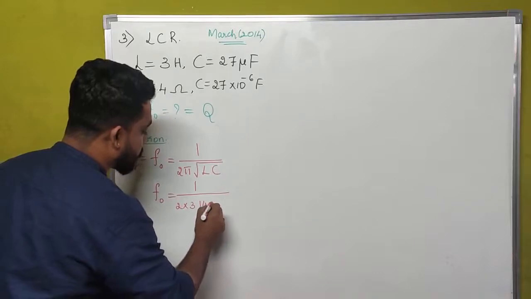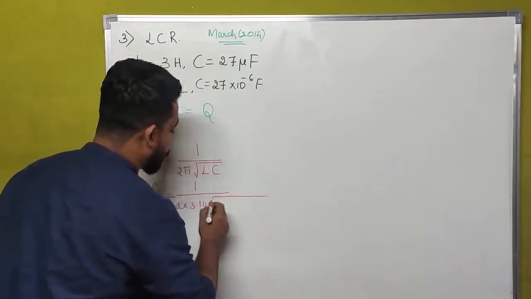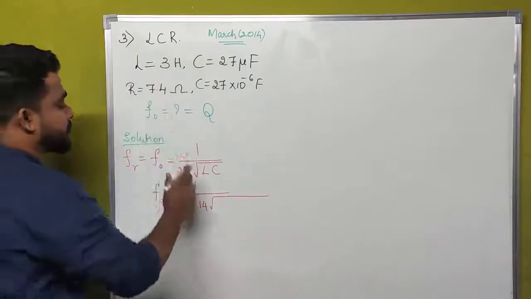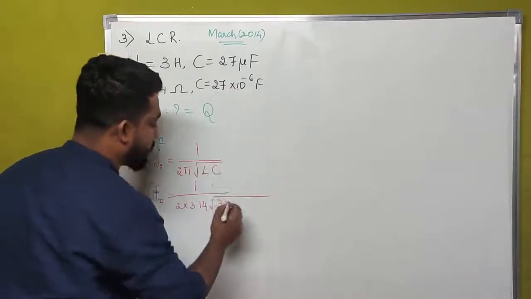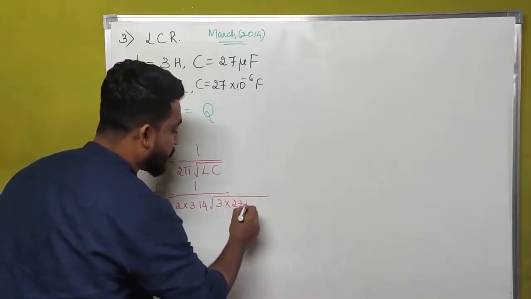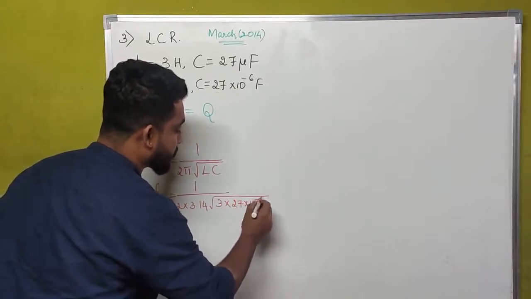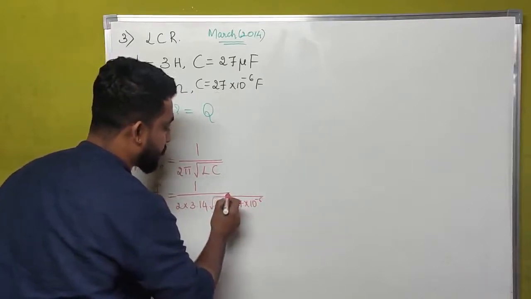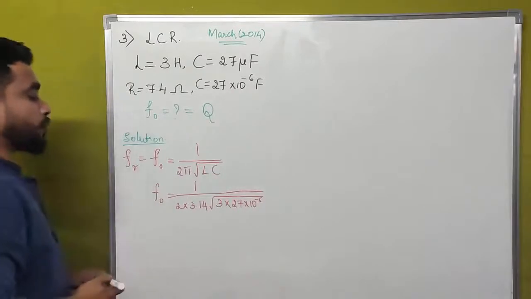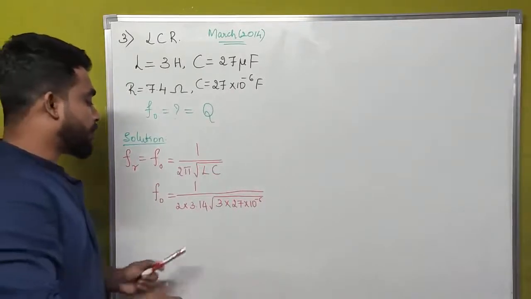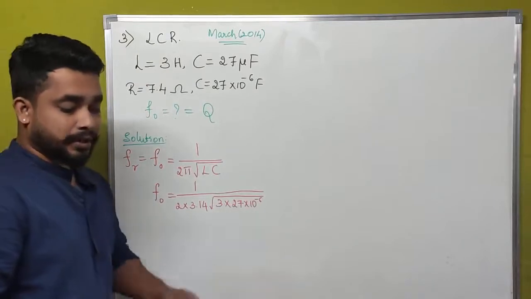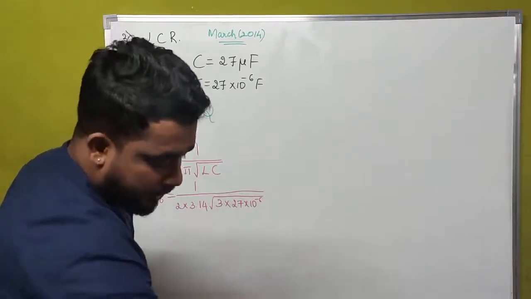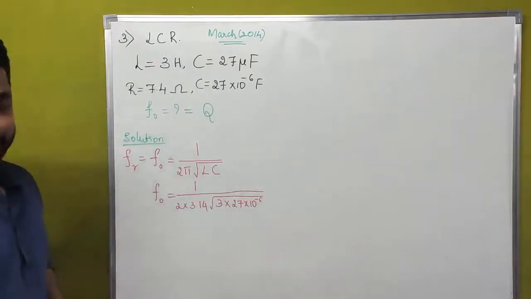3.14 into square root of, what is the value of L? That is 3 Henry. That is 3 into 27 into 10 to the power of minus 6. 1 divided by 2 into 3.14 into square root of 3 into 27 into 10 to the power of minus 6.